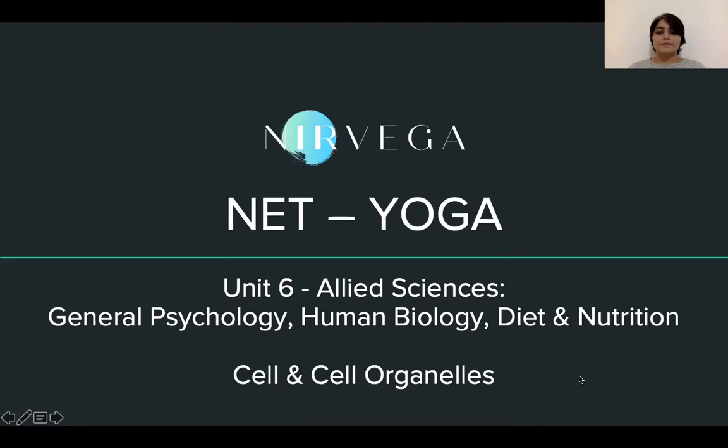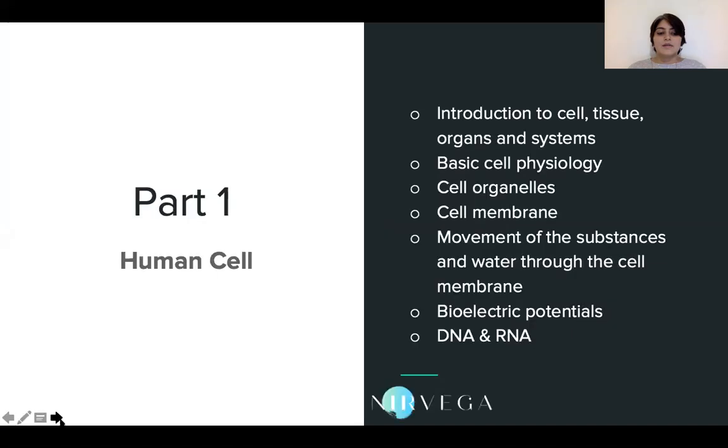So today we will be extensively discussing the cell over a series of videos. Cell and cell organelles is what we will be discussing today.